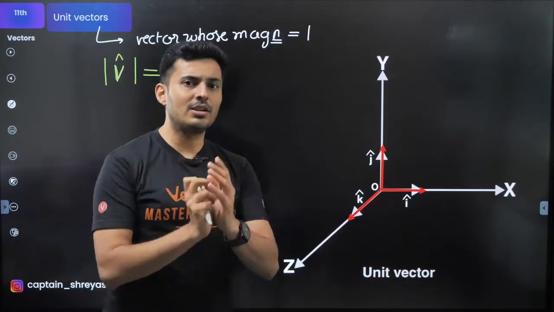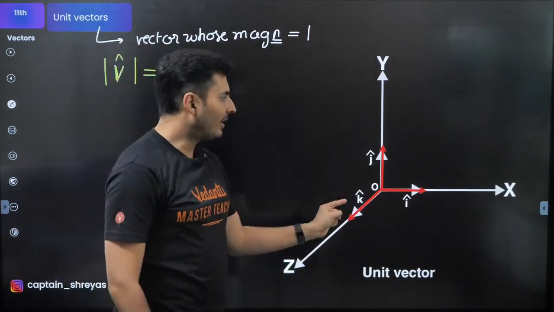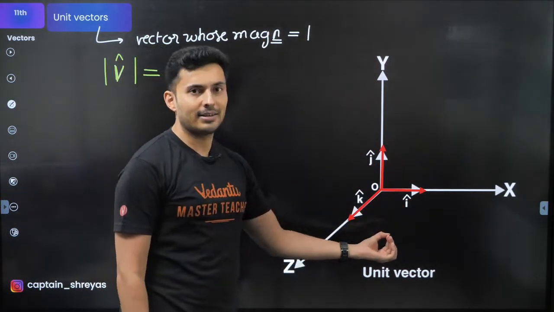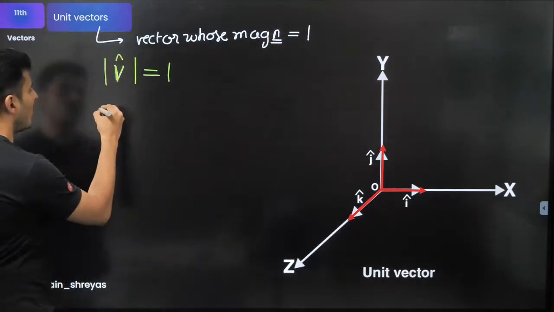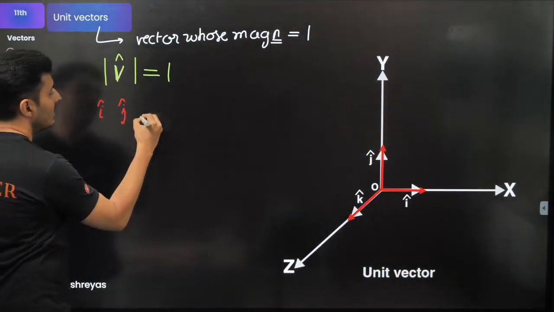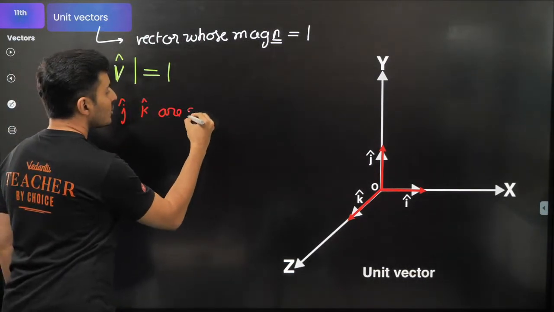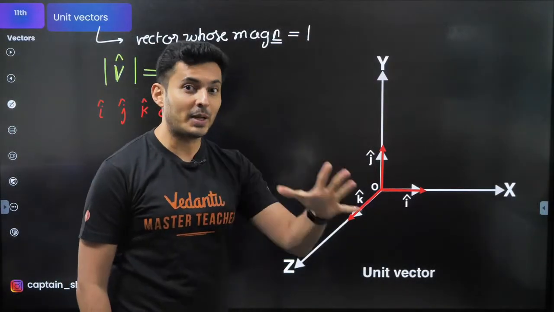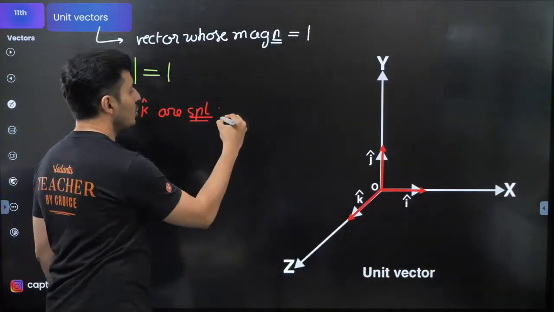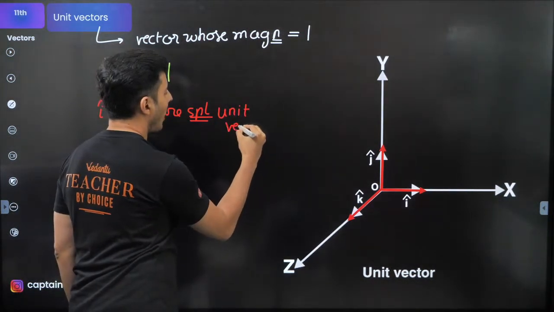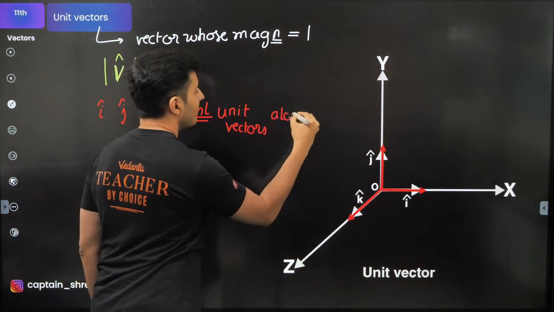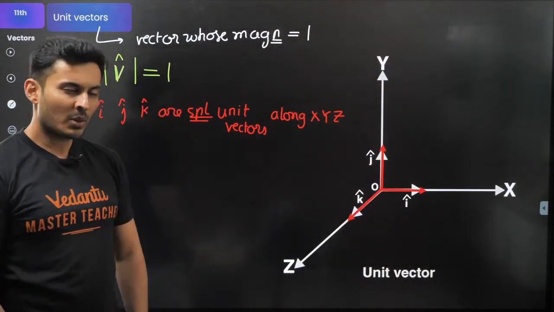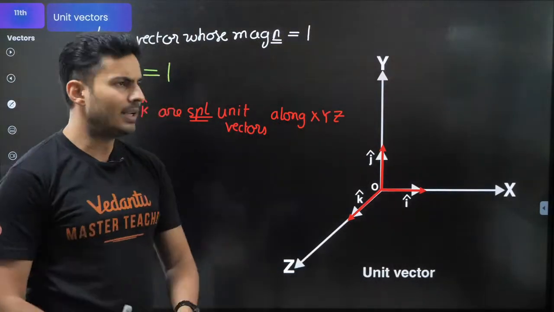Now there are very special unit vectors which you need to know. One is along the x-axis, y, and then the z. Those special unit vectors are shown over here. So i hat, j hat, k hat are special. Like you have special pav bhaji, special chai, special coffee. These are special unit vectors along obviously x, y and z axis respectively. Very, very crucial. Why? I will tell you.